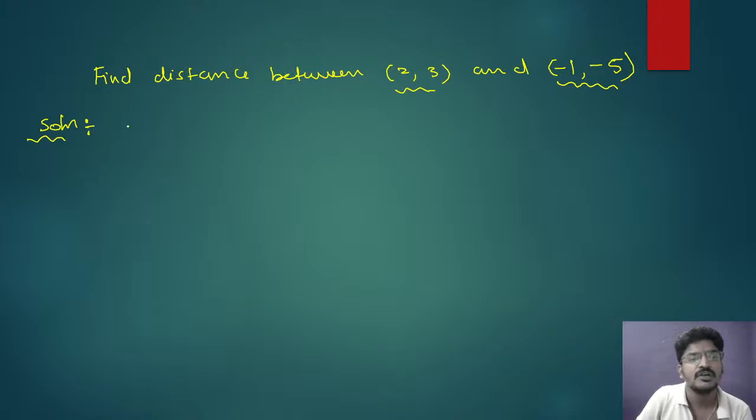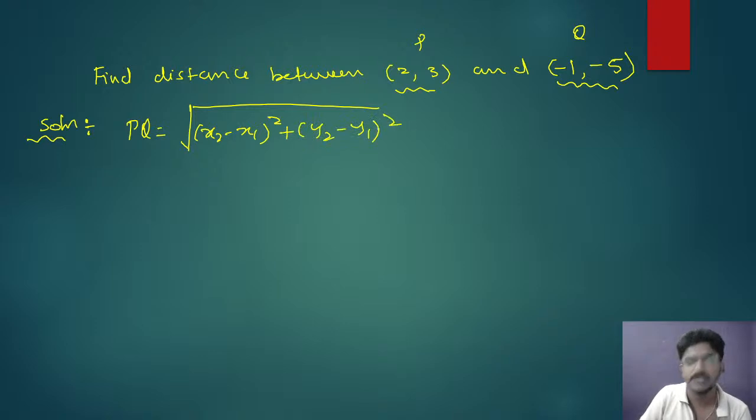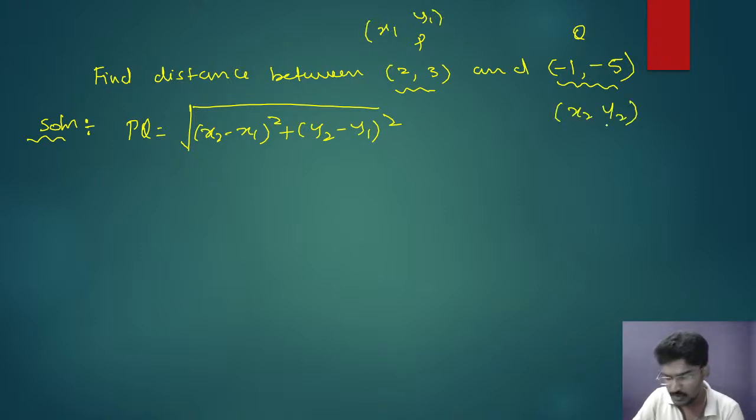Okay. So here, the distance between PQ. Let us take this as P and this as Q. The distance between PQ is given by what? Square root of (x2 minus x1) whole square plus (y2 minus y1) whole square. So this is x1, y1 and this is x2, y2. Clear?